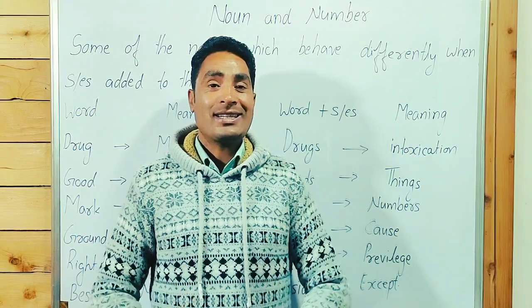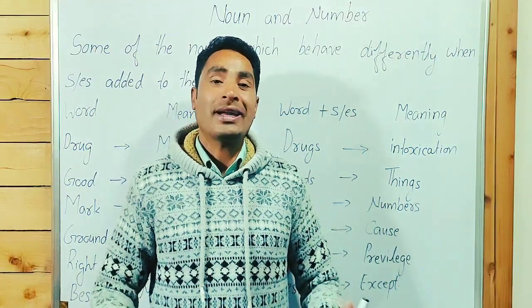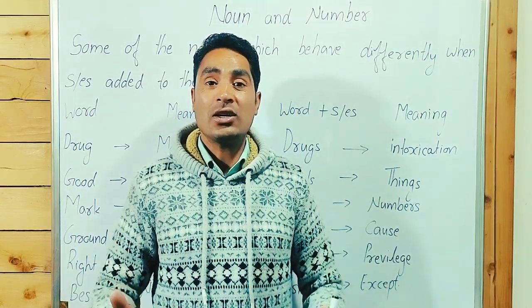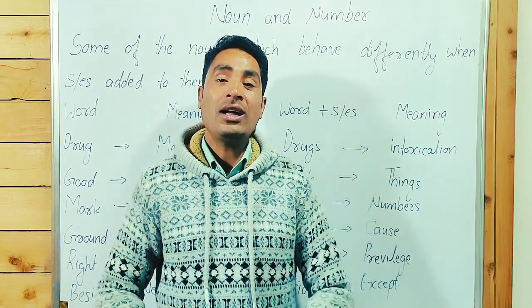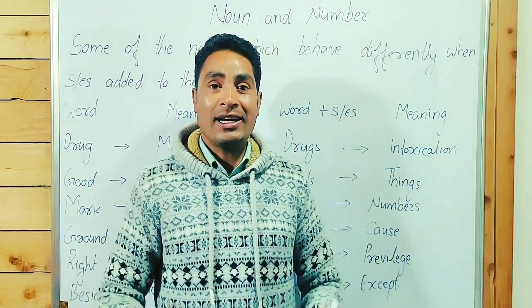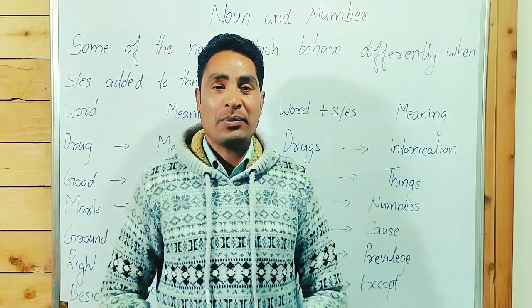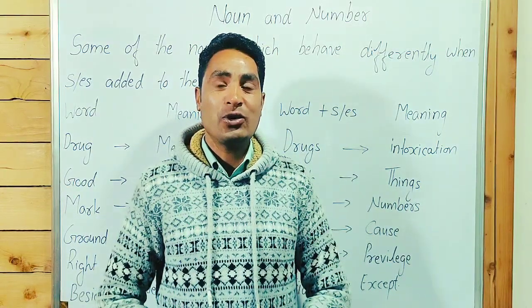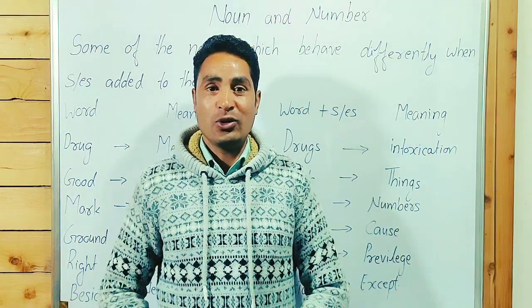In the very last session, the fifth part of noun and number, we learned some material nouns and uncountable nouns, which don't take s and es at the end of the noun, and the articles a and an are not written with them. Why? If you haven't watched the previous videos, please go to the homepage and watch all the videos.